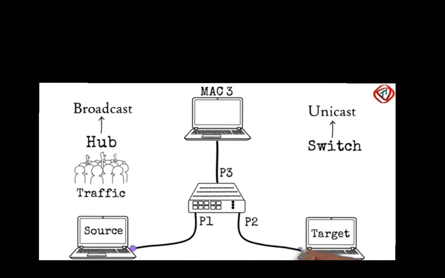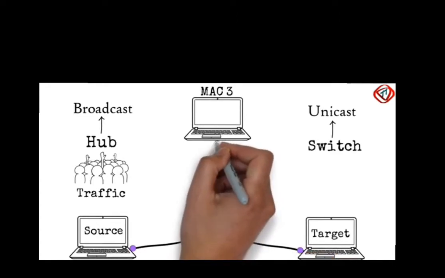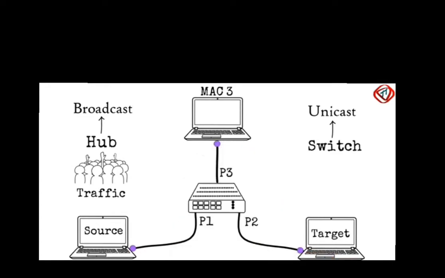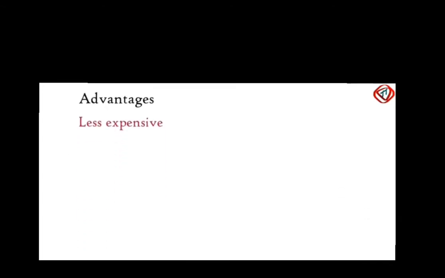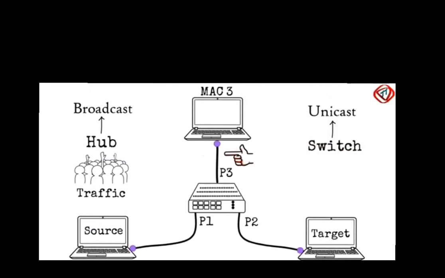Let's see the advantages and disadvantages. In star topology, only one cable or one input-output port is required to connect to the system. Thus, it is less expensive and also easy to reconfigure because we can add or remove devices simply by connecting or disconnecting a cable in the network.